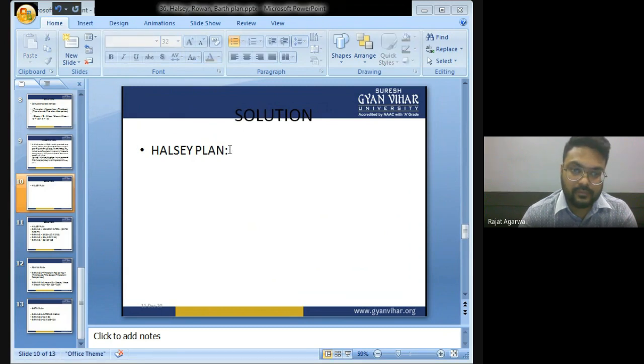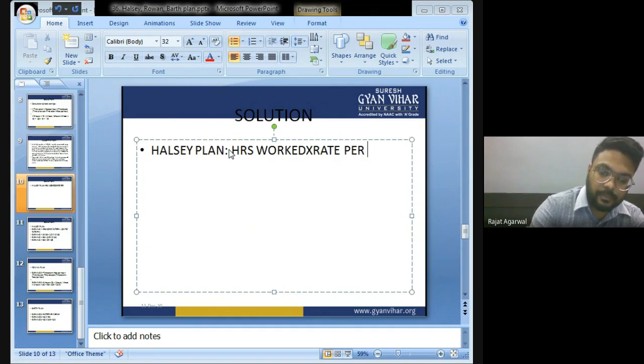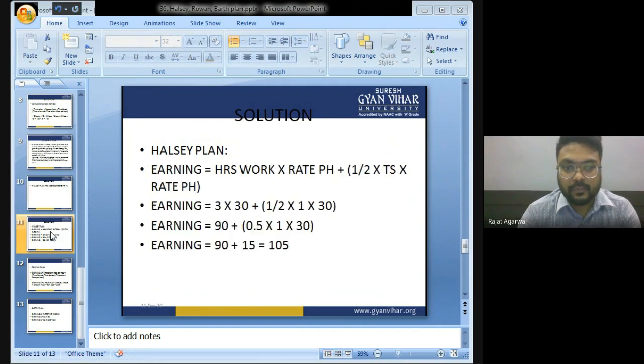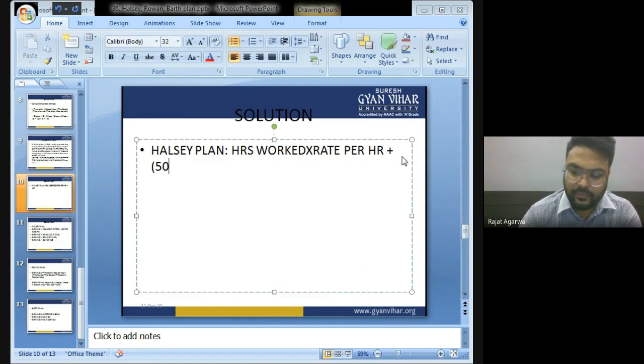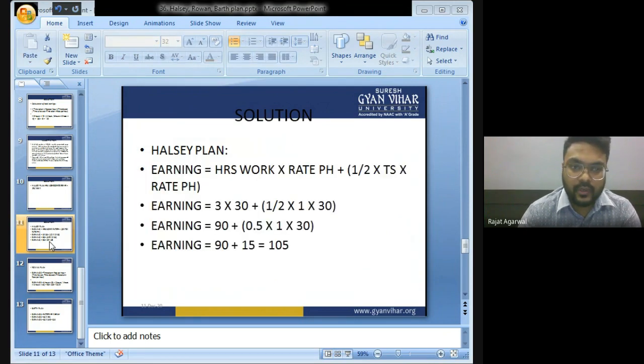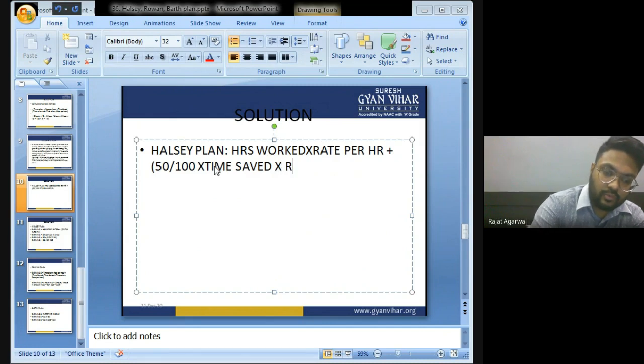Hours worked into rate per hour plus 50 upon 100 or 1 by 2, one and the same thing, into time saved into rate per hour.